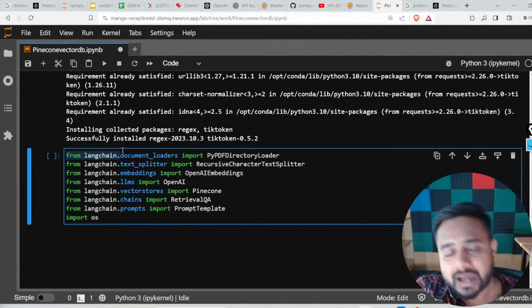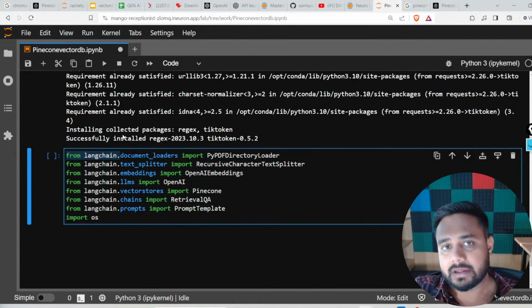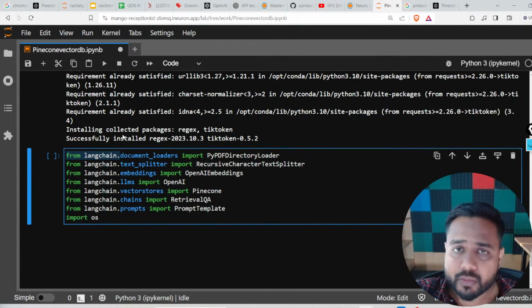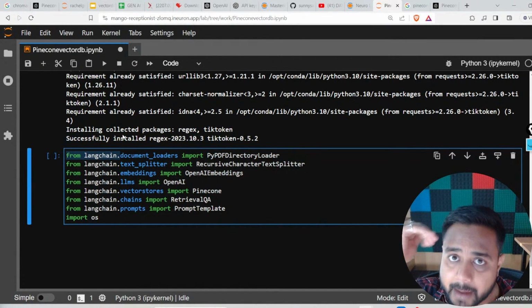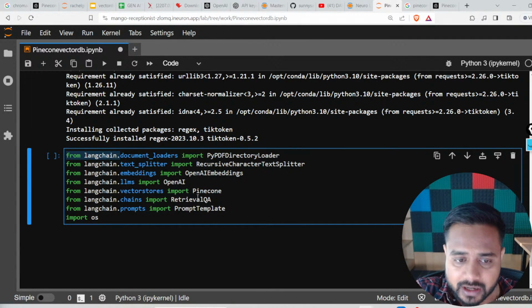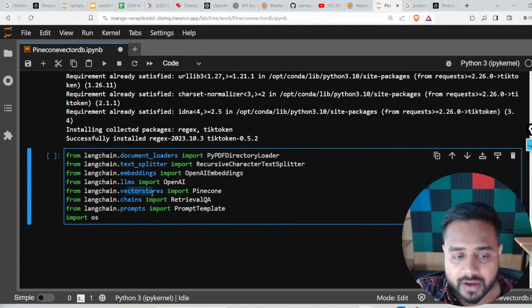I'm using LangChain only, and I told you LangChain is a wrapper on top of each and every API. If you are going to build an LLM based application using LangChain, you will find everything inside LangChain. It's a wrapper on top of most of the APIs. So here you can import Pinecone from LangChain itself: from langchain.vectorstores, there is Pinecone. Now langchain.llms, here is OpenAI. Now langchain.chains, here we have RetrievalQA.